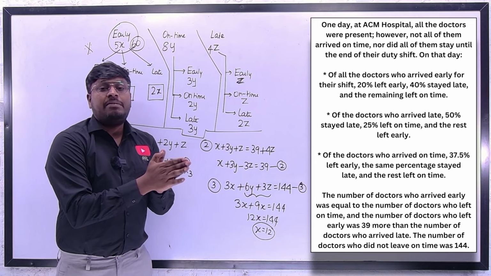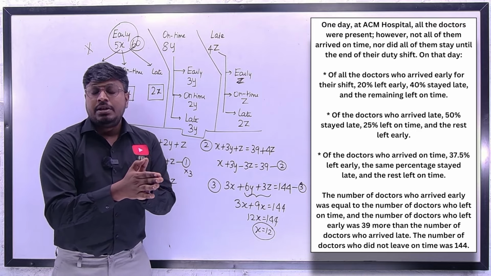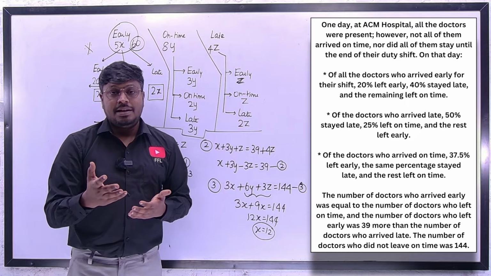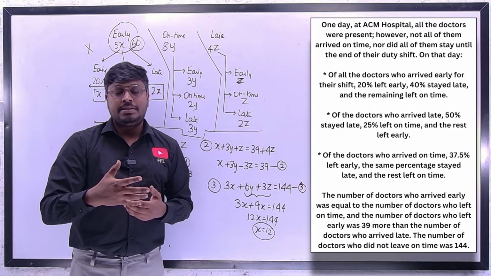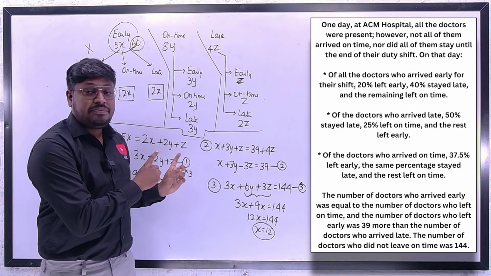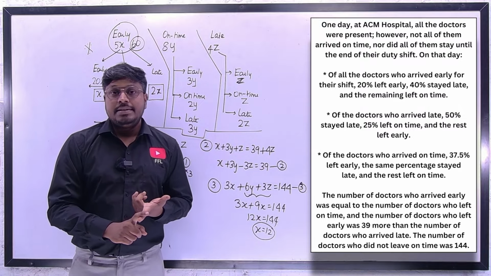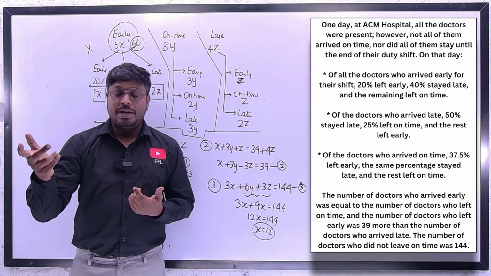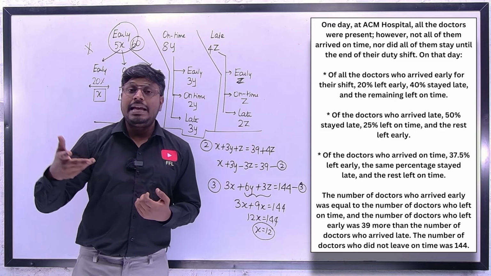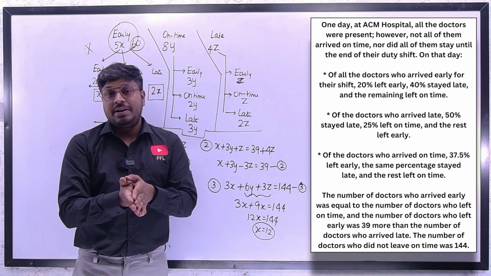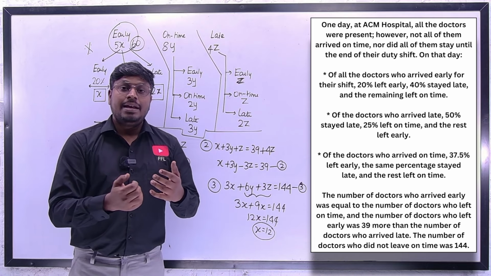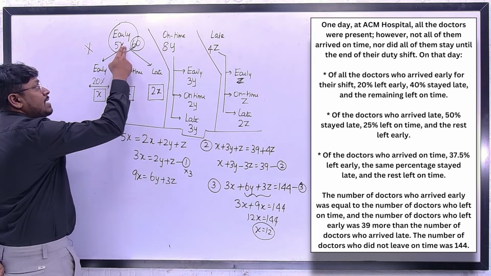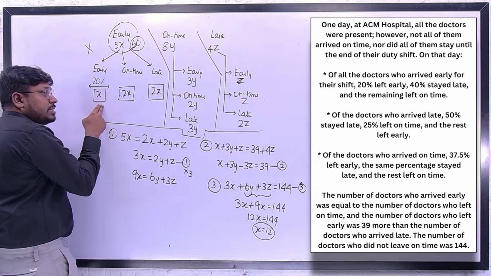Only if you take a proper value from the given data of the question can you find the answer clearly. If you are okay with fractions, you can assume x, y, z. If you feel that with fraction values you will make a mistake, assuming the value is important. At the start of this video I told you how to assume a value, right? If it is 37.5, we know 37.5 is 3 by 8. So instead of assuming it as y, if I take it as 8y, we can cancel 8 and 8, so that the value will not be a fraction, we get directly 3y. Similarly, instead of assuming only x, I have assumed 5x, because finding 20% is easy.